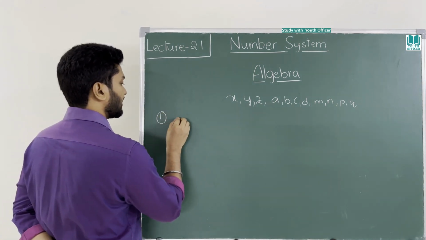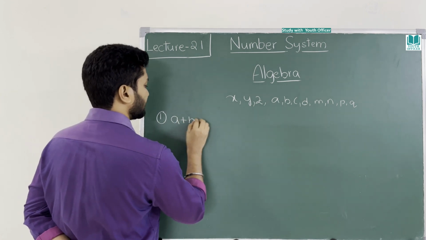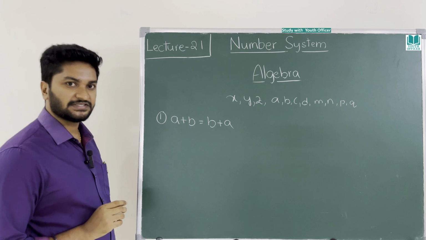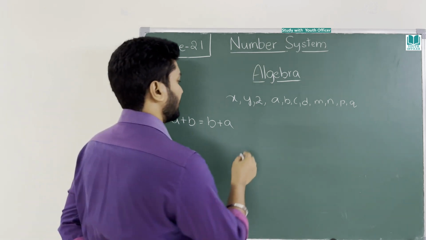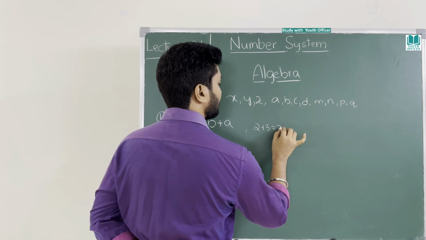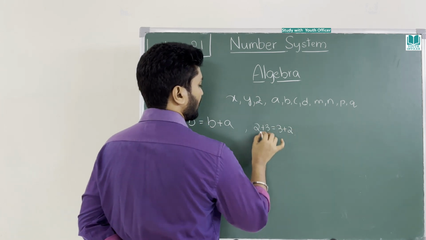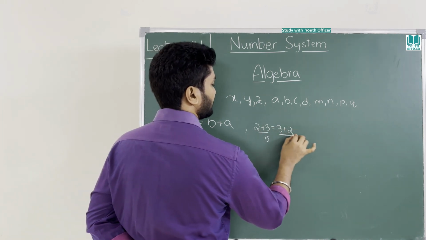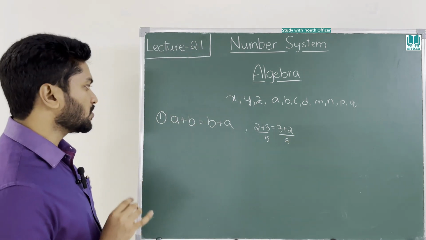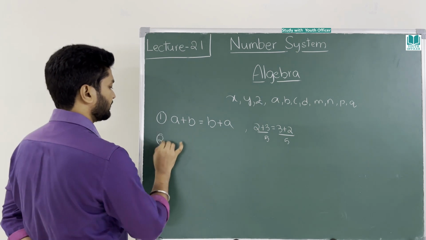Number 1, a plus b is equal to b plus a, always. Example, I will take an example. 2 plus 3 is equal to 3 plus 2. 2 plus 3 is 5, 3 plus 2 is 5. Always it will be equal, it holds good. Okay, so far so good.